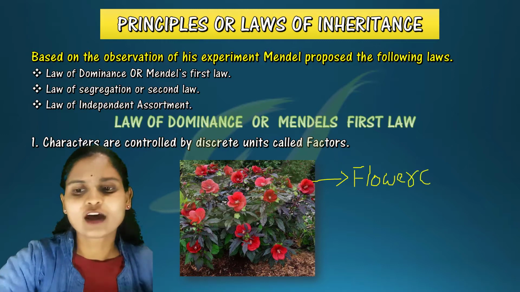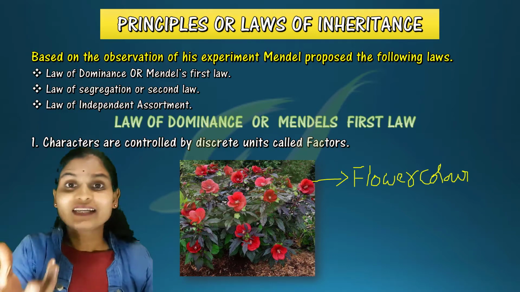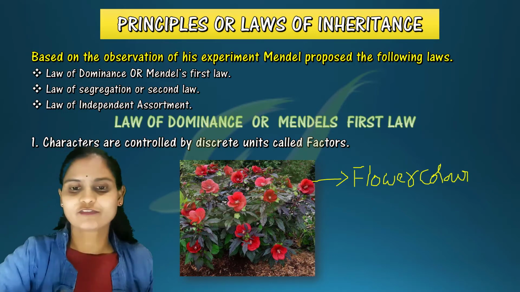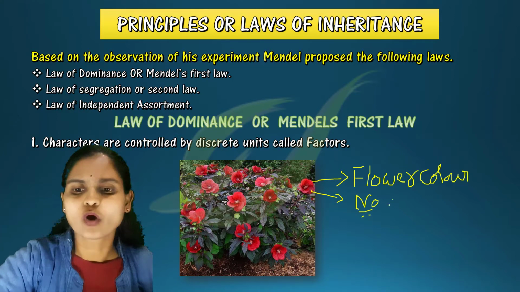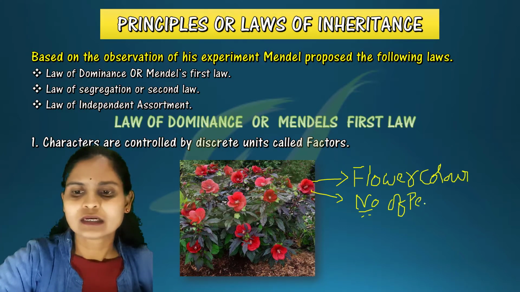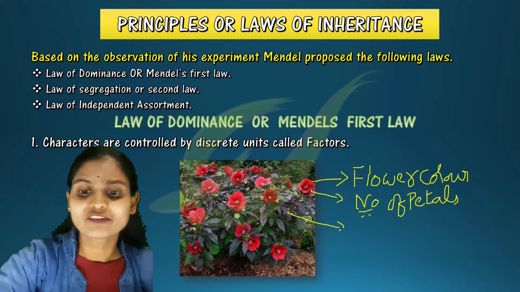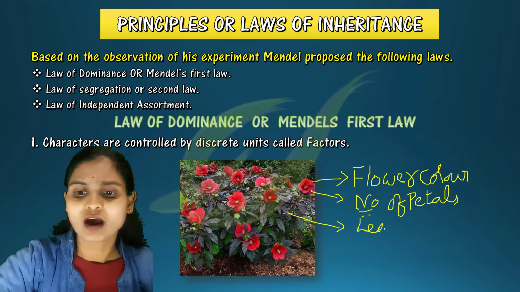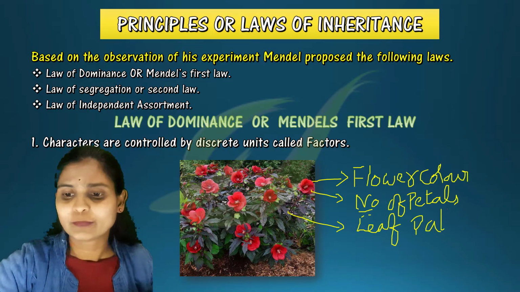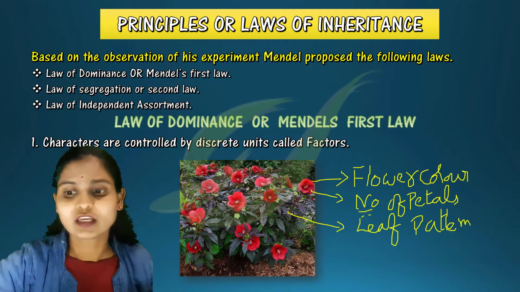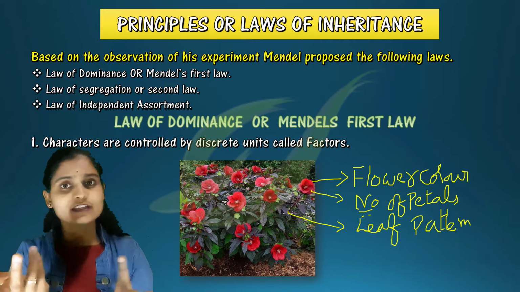Then next, the number of petals in the flower. Next, leaf pattern, how the leaves are arranged. It might be arranged oppositely, or it may be an alternate arrangement of leaves.